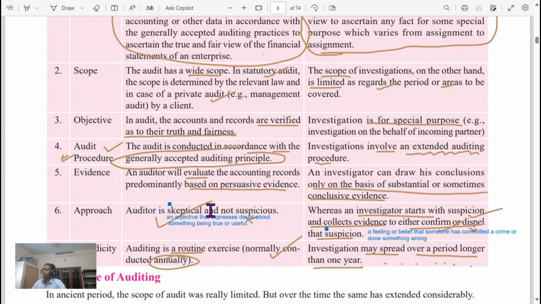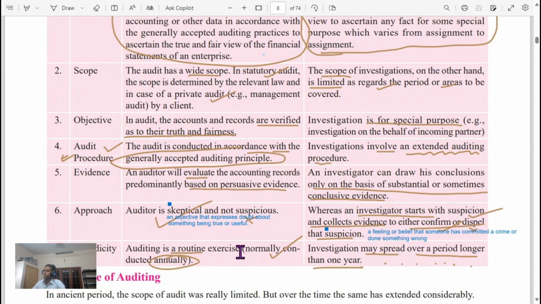The auditor is skeptical and not suspicious. Skeptical is an adjective that expresses doubt about something being true or useful. Whereas an investigator starts with suspicion and collects evidence to either confirm or dispel that suspicion. Suspicion means a feeling or belief that someone has committed a crime or done something wrong.